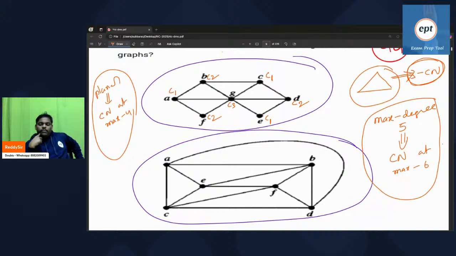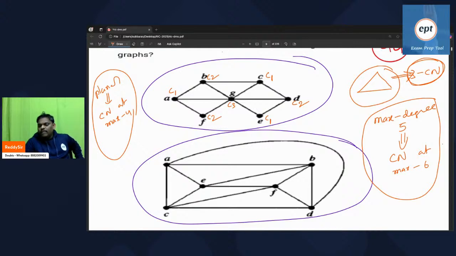Is it fine now? First diagram is 3. However, remember, chromatic number finding is an undecidable problem. There is no algorithm. Manual checking you have to do.